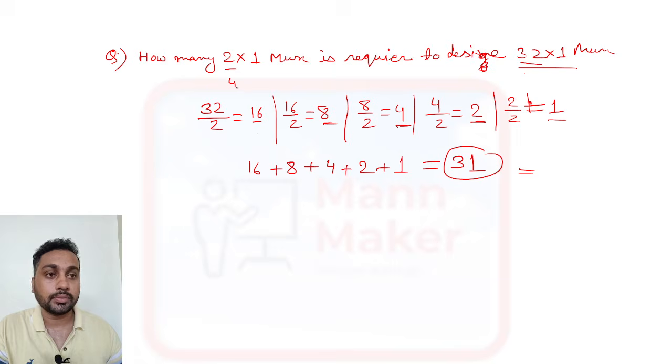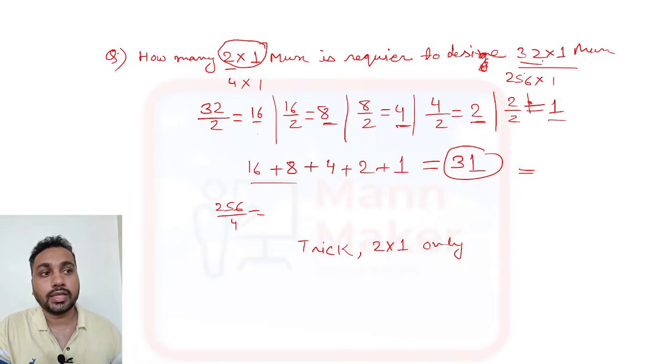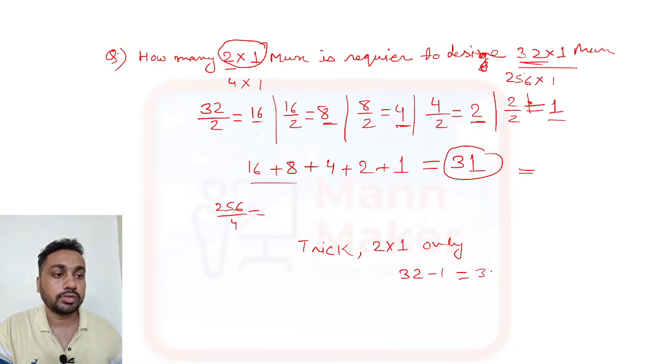Whatever question you get, suppose you need to design a 256 into 1 mux using 4 into 1 muxes, then you start with 256 divided by 4, and like this you continue, and at the end you add all these things and you will get the answer. And one more trick is there, for 2 into 1 muxes only. If they ask any question using 2 into 1 muxes to design any kind of multiplexer, you just need to do, if they have asked 32, 32 minus 1 is 31, which is your answer.